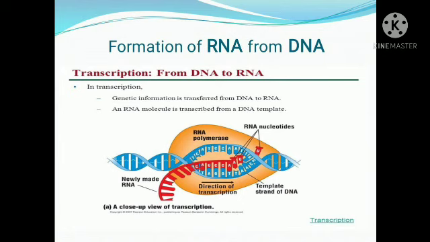The messenger RNA is a mirror image of the DNA nucleotide sequence, with the exception that uracil is formed instead of thymine.